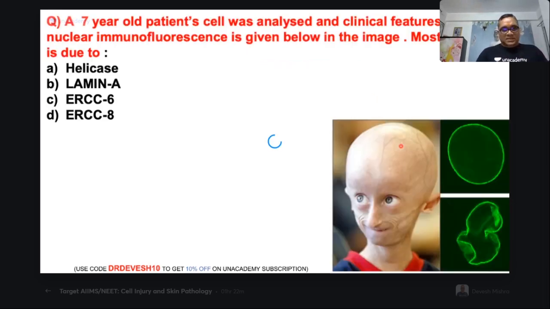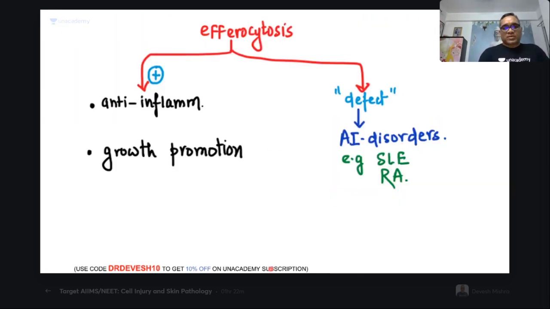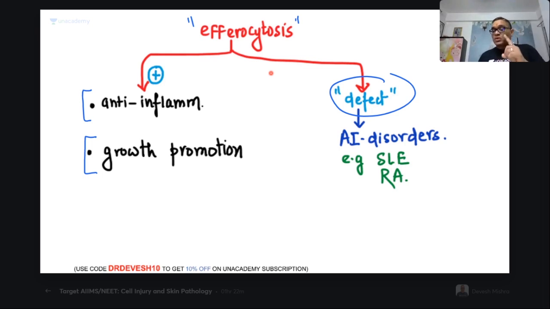Last point, I think. How is efferocytosis important? It is anti-inflammatory; it prevents inflammation. You remember, it will avoid any cell membrane damage, because before that they engulf the cell. And it helps in growth promotion also. Obviously, if inflammation is not there, growth promotion will be there, right? And you remember what I said, local immune response will not be started because of efferocytosis, so it can prevent autoimmunity.